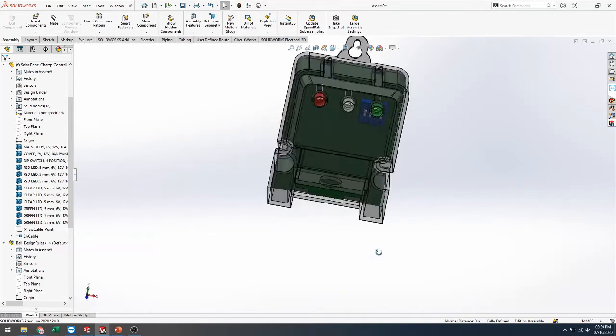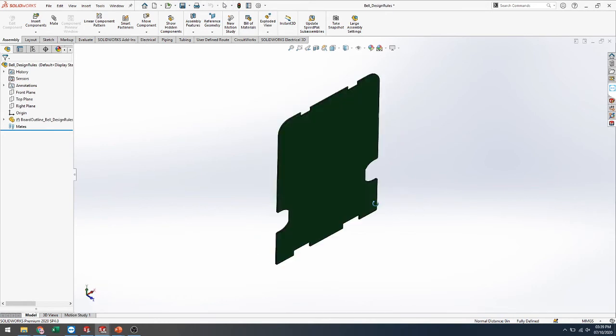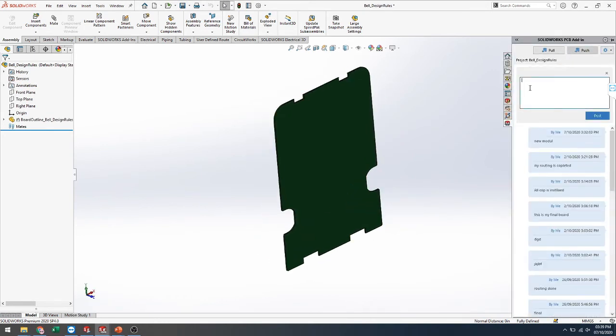Finally we can get it, and the same shape can be given for the PCB side. This is the final module, and post it.